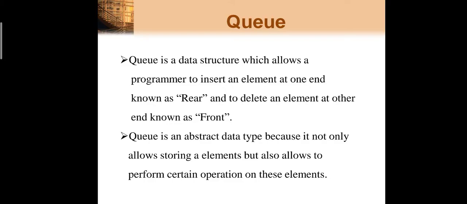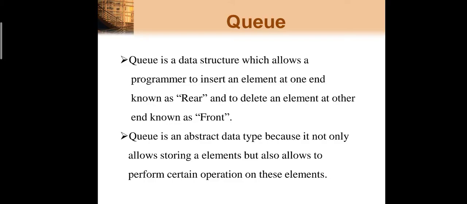Okay. So queue is an abstract data type because it not only allows the storage of the elements but also allows performing certain operations on these elements. Okay, what is an abstract data type? It allows you to see the basic operations which we can perform on that queue. So queue allows you to store the element as well as perform different operations on that element.